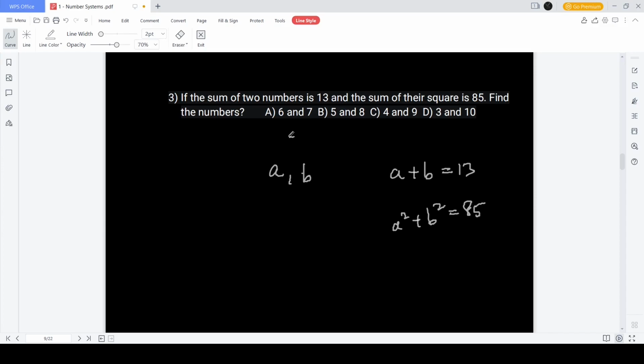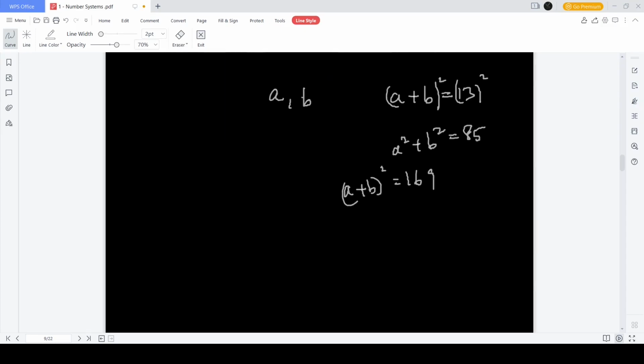Okay. We know one thing. We can square on both the sides here. We'll get a plus b the whole square is equal to 13 square, that is 169. Now we expand a plus b the whole square. We get a square plus b square plus 2ab is equal to 169.